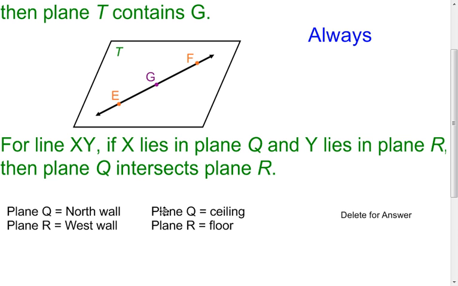Well, what happens if plane Q is the ceiling this time and plane R is the floor? Well, can I put point X on the ceiling, and can I put point Y on the floor and make a line go through the two? I can do that. So then I've satisfied again the first part of my statement. But now it says then plane Q intersects plane R. Well, is my ceiling ever going to intersect the floor? No, because those planes are parallel. So here I have an example where they actually do intersect, like the statement says, and here I have an example where they do not intersect, which is contradictory to what the statement is saying. So for this case, I can't go with always, but I'm going to have to go with sometimes.